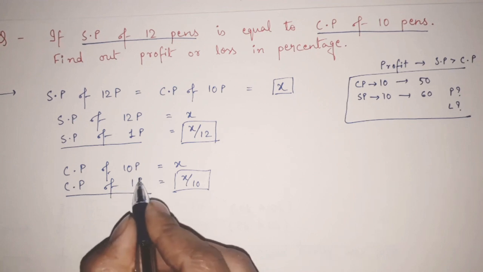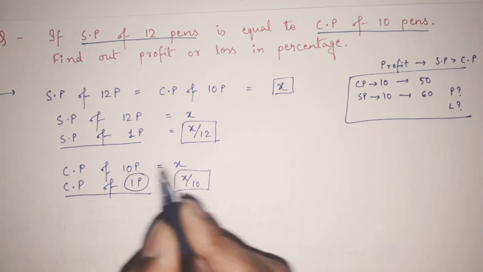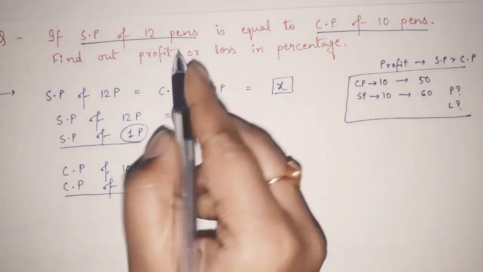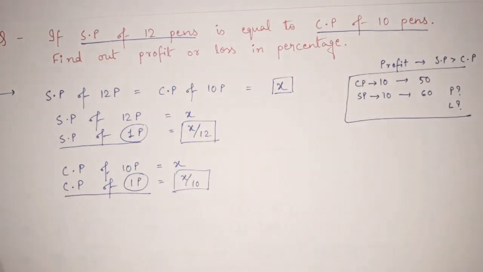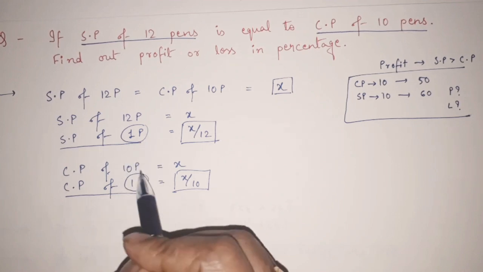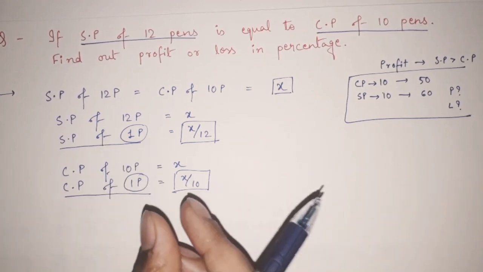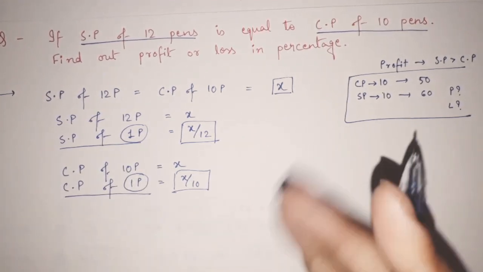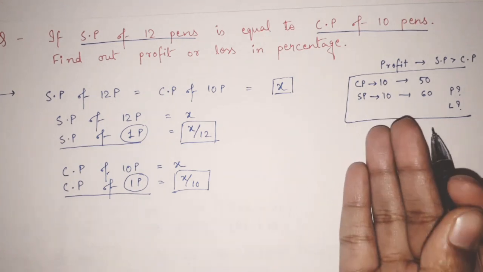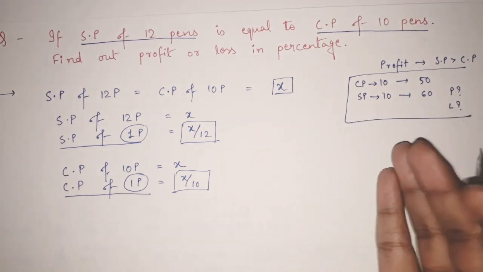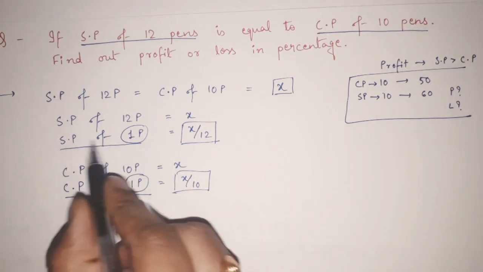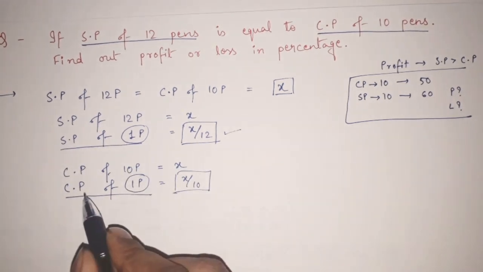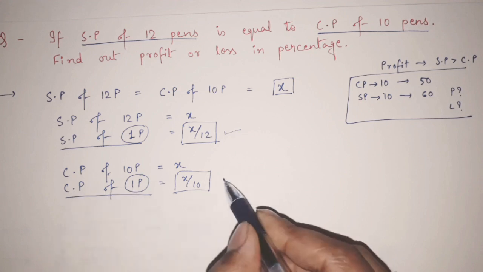Now, what did I get? I have found one general unit. They have given me prices for 12 pens and for 10 pens. So what I have done is I have reduced both the prices to 1 pen. Because if I know the selling price and the cost price of one particular pen, then I can easily compare whether it is a profit or a loss. Getting it? So now I got the selling price of 1 pen. Similarly, I have got the cost price of 1 pen.